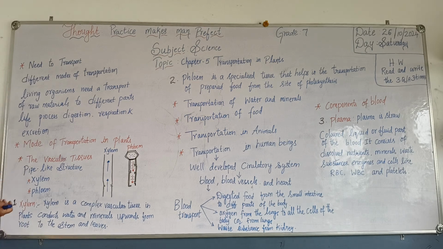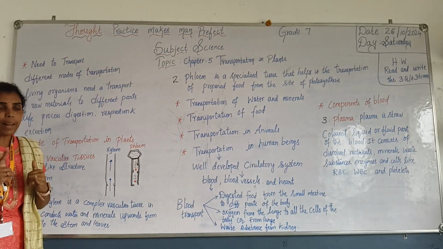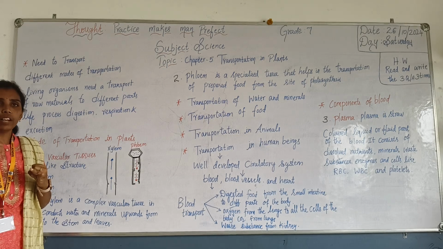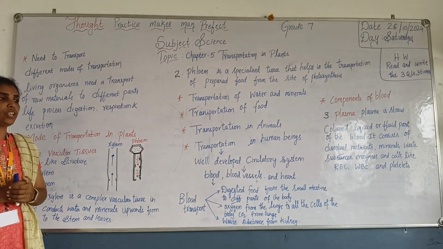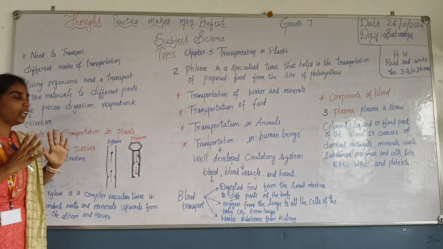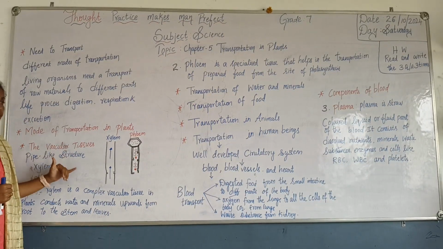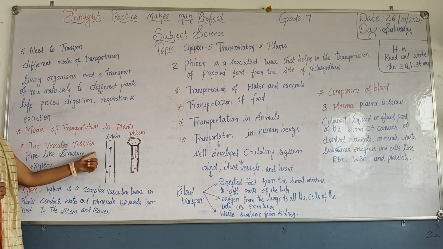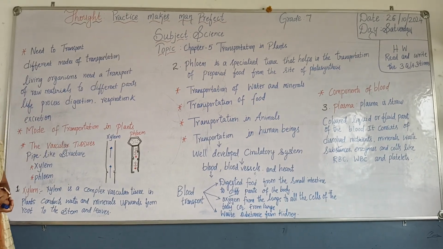What is the mode of transportation? How does the transportation occur in plants? Even the plants prepare their own food, and they absorb water from the roots. So how does the transportation take place? Here, even the plants have a system, and that system or tissue is called vascular tissue. What is that vascular tissue?